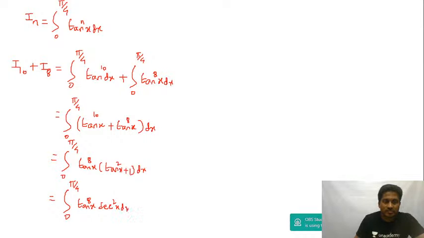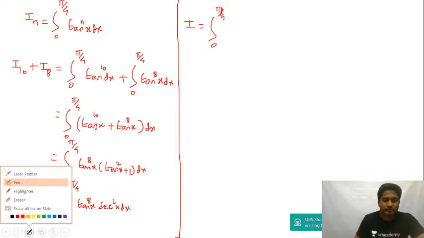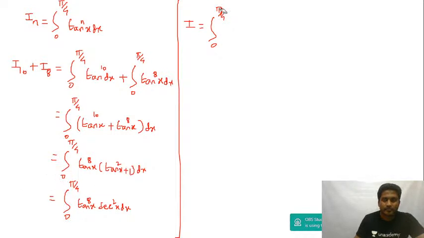See, either you put tan x is equal to t, guys, or you want to skip that step and do it directly. Anyways, we are writing it directly only, na? 0 to pi by 4, this will be equal to 0 to pi by 4.